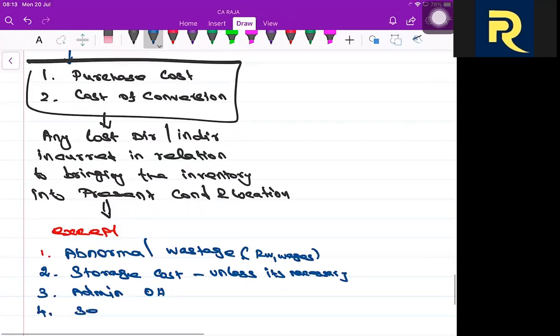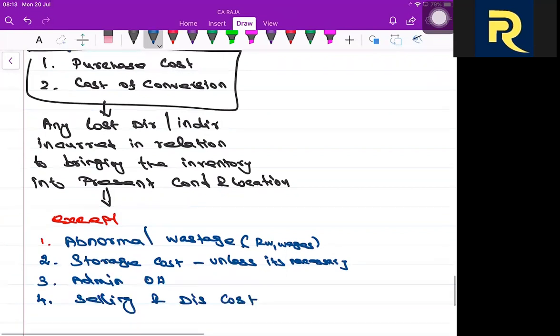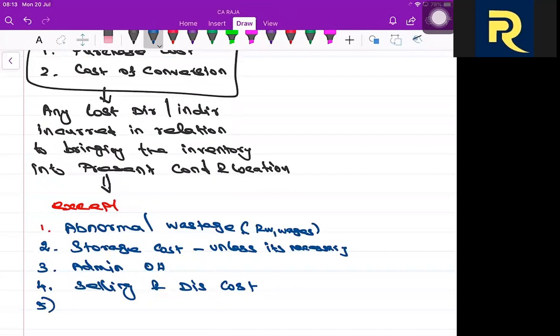Selling and distribution expenses. Borrowing cost. Ind AS 23, not permitted. If it permits, you can add.